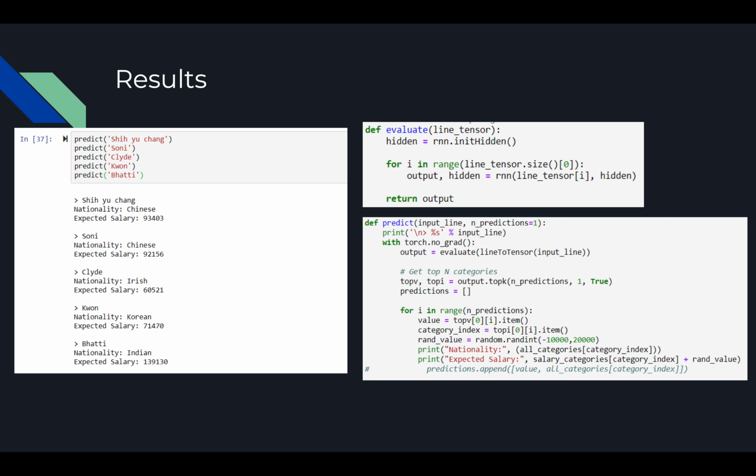So our network has an accuracy of about 80%. It's not completely foolproof. One remedy for this would be to increase the data size of our training set. Some classes such as Greek had around 50 last names, and obviously there are more than 50 Greek last names. So if we increase that dataset size, we give more representations for our LSTM network to learn. And that is our project.